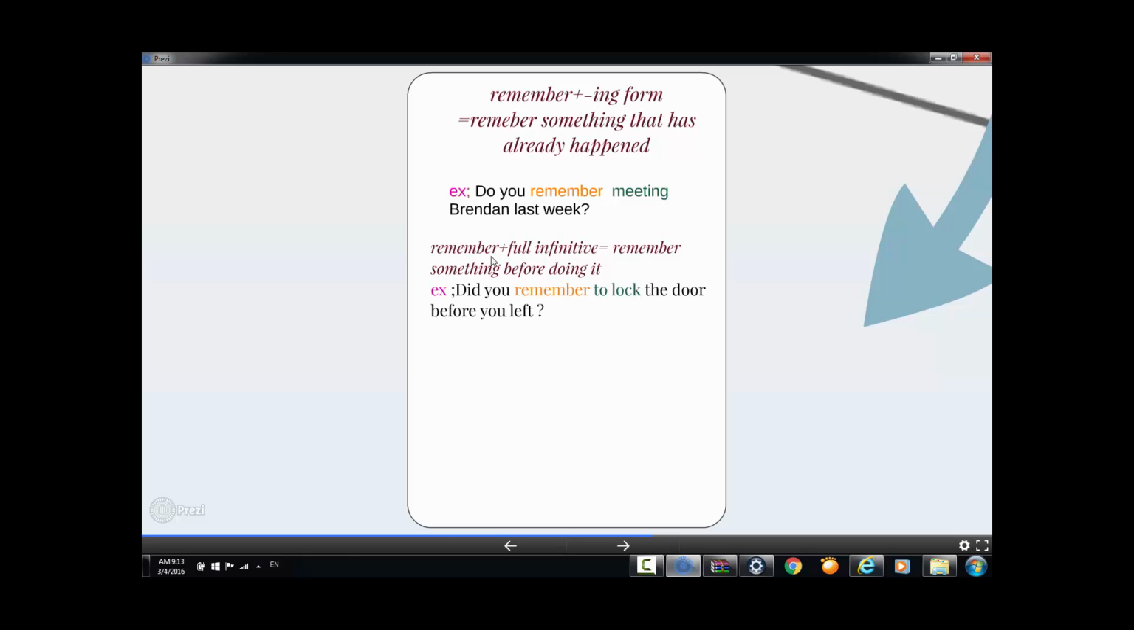Next one, when you follow remember with full infinitive, it means remember something before doing it. You remember something, but you actually didn't do it, or you don't do it actually. Example: did you remember to lock the door before you left? So actually you didn't lock the door, but I ask you, did you remember to do it? Did you remember to lock the door? So that's the meaning of remember plus the full infinitive.